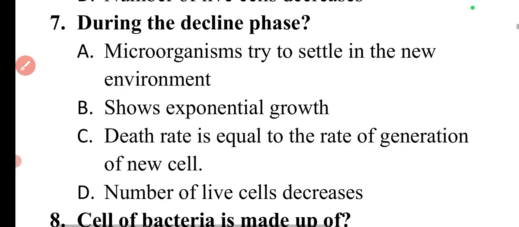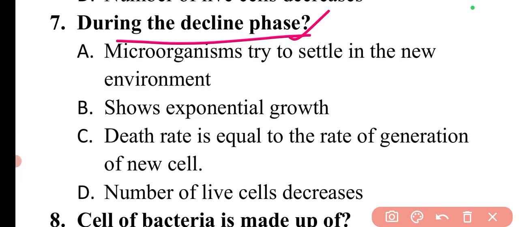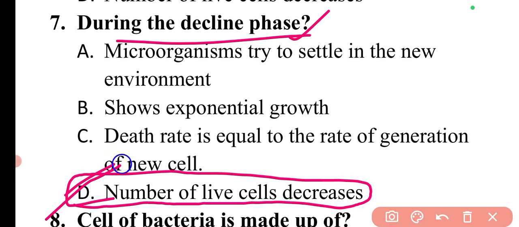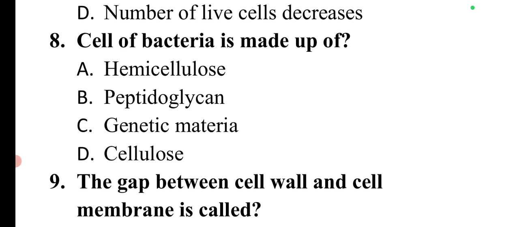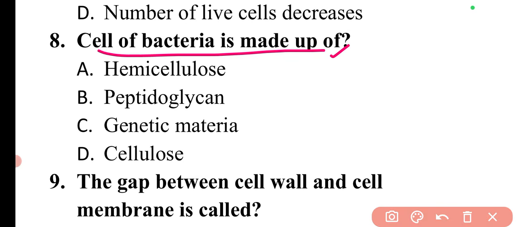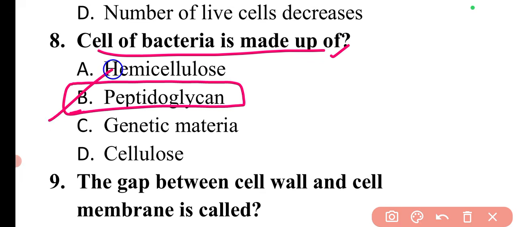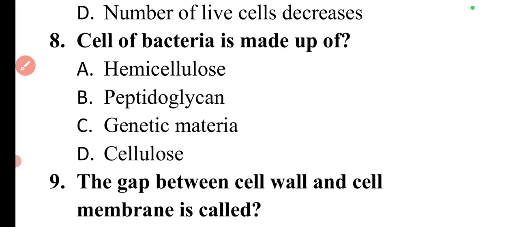Then next question is, during the decline phase, what happens? So in the decline phase, the number of live cells decreases. The deaths will increase and the number of live cells will decrease. So here option D is correct. Next question is, the cell wall of bacteria is made up of what? The bacterial cell wall is made up of peptidoglycans. So this is also an important question. So here option B is correct.